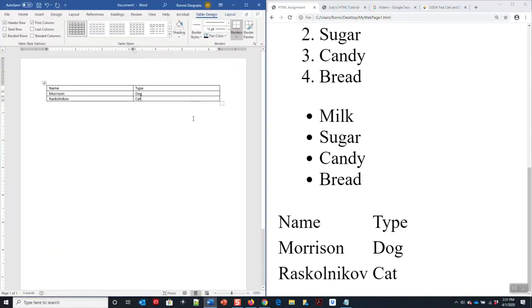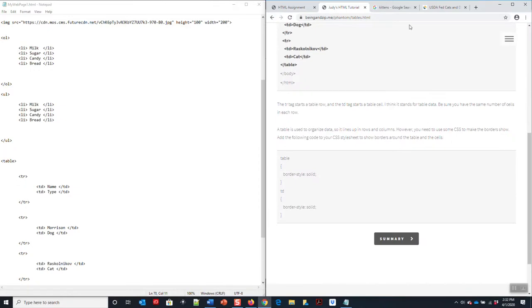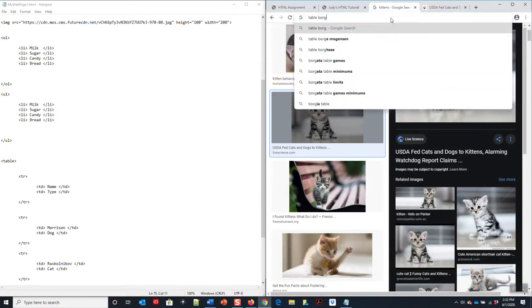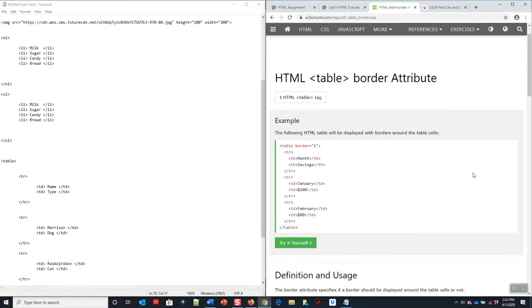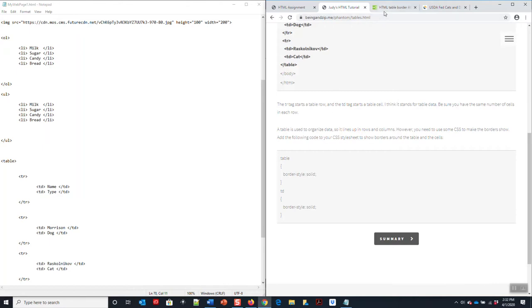Now, obviously I don't have the borders. So how do I turn on the borders? There's a lot of ways to turn on the borders. What I can do is type in table border HTML and hit that, and I just type in table border 1. Now, she has a more difficult way of doing it. I personally don't like it.